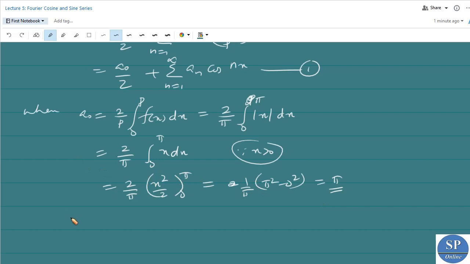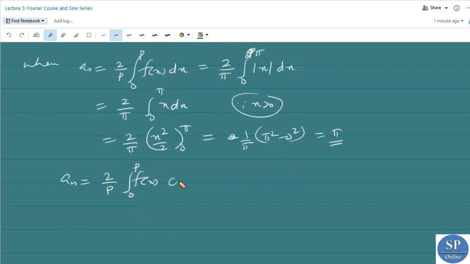So a naught equal to pi, and an is equal to 2 by p into integral 0 to p f of x into cos n pi x by p dx. Since p equal to pi, we have 2 by pi into integral 0 to pi mod x cos nx dx.